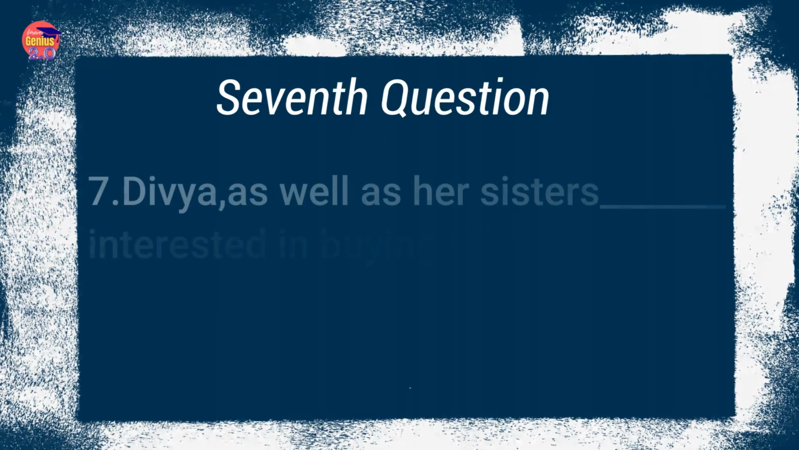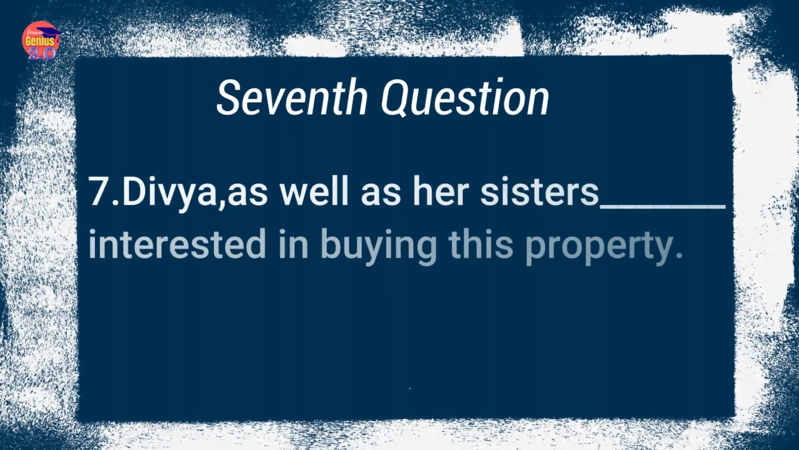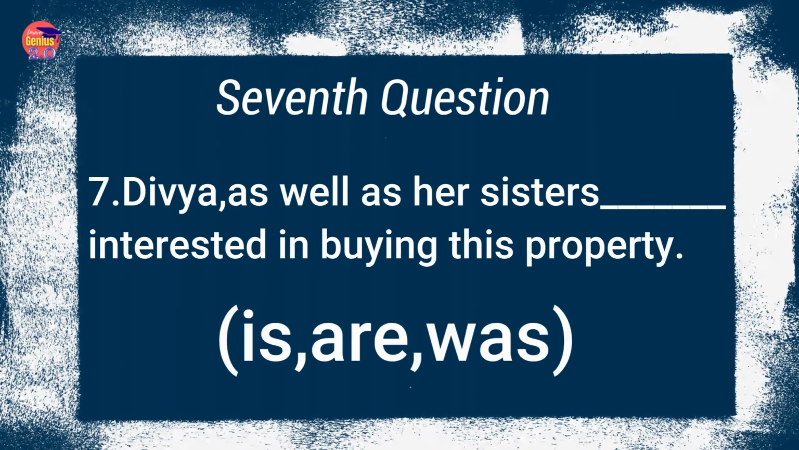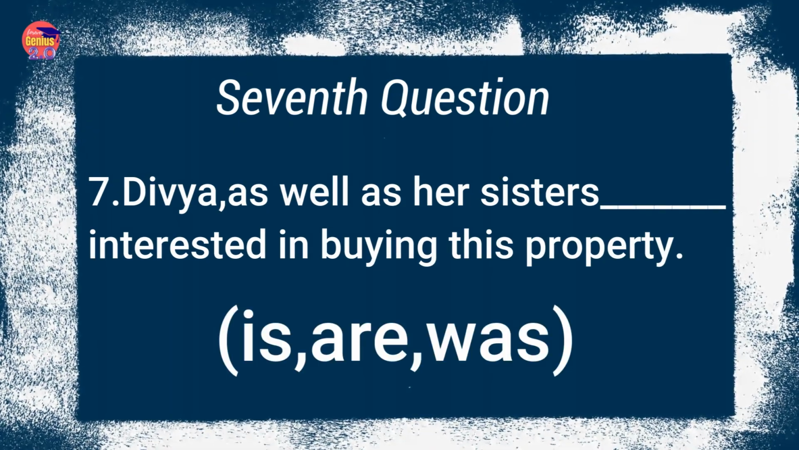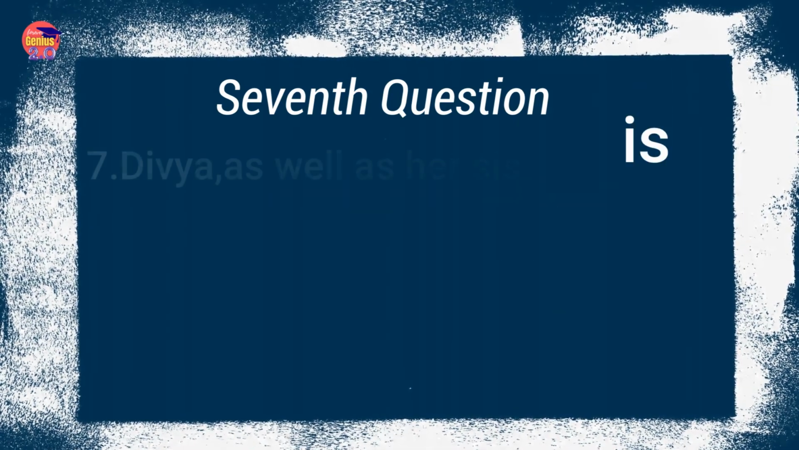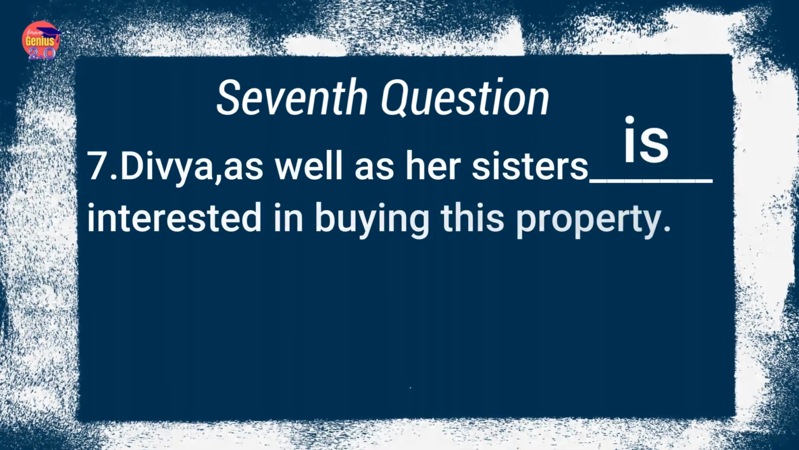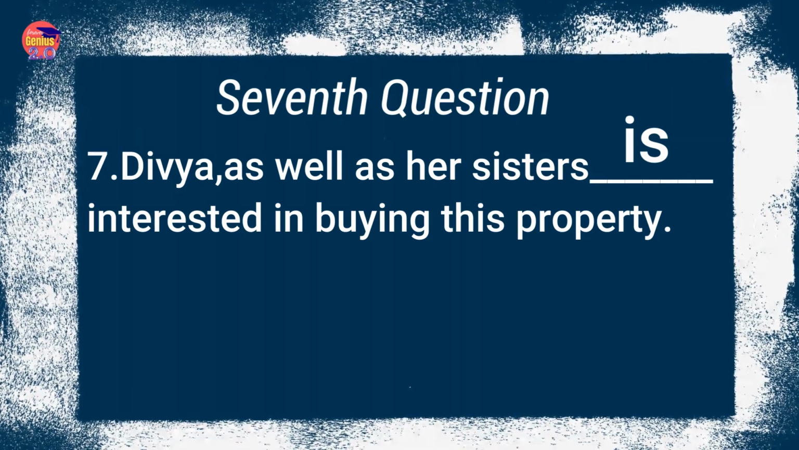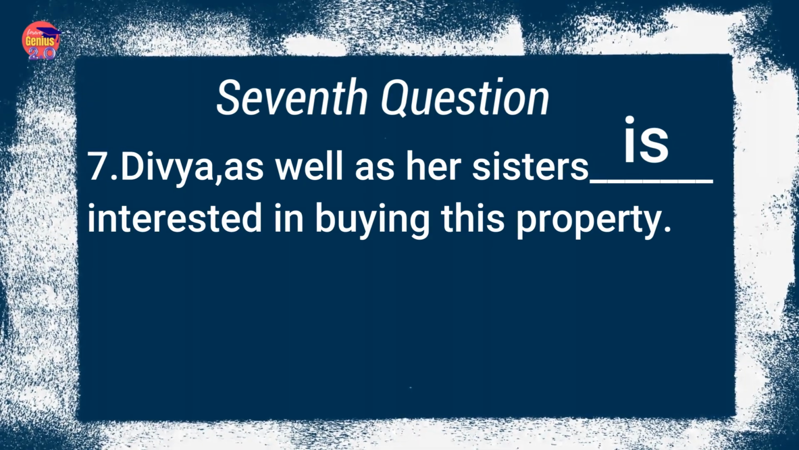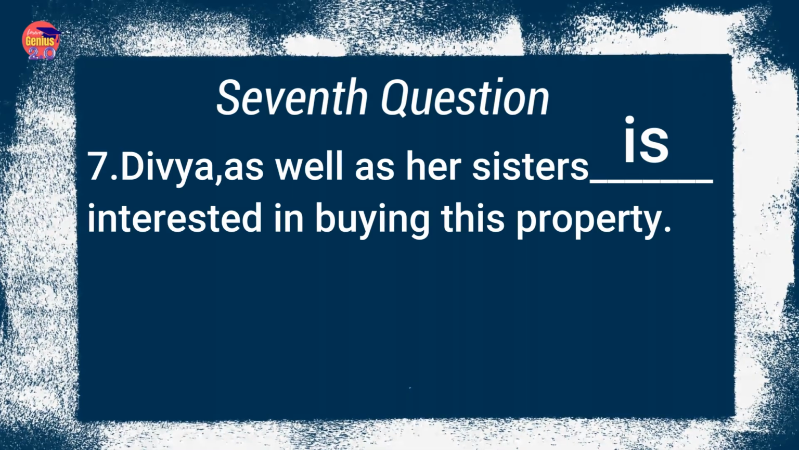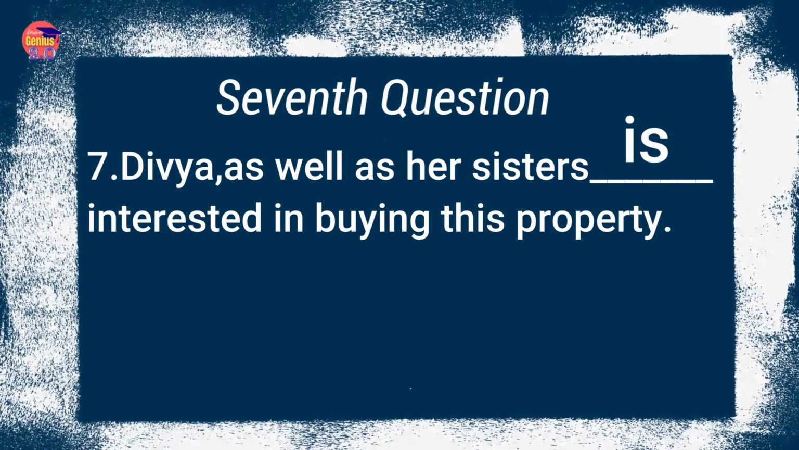Divya, as well as her sisters, dash interested in buying this property. The options are is, are, was. And the correct option is is. Divya, as well as her sisters, is interested in buying this property. Here Divya is considered as the subject, and her sisters are additional. So we are taking the verb of singular form, not plural form.